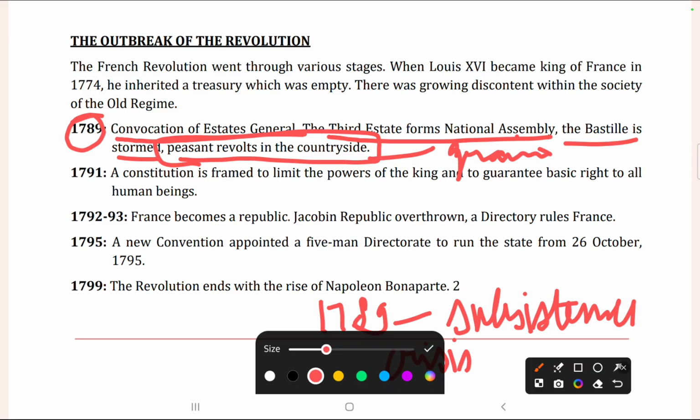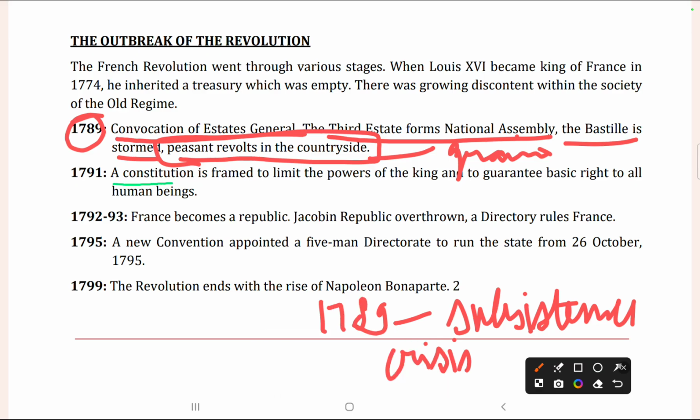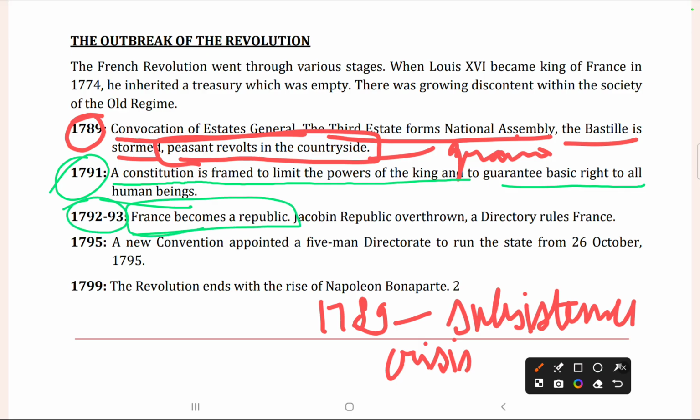Now, in 1791, a constitution was formed which limited the powers of the king and guaranteed some basic rights to all human beings. These rights were the ones which we talked about, such as the right to life, equality before law, speech and expression, and the right to resist oppression. Now in 1790 to 1793, France becomes a republic. So when did France become a republic?